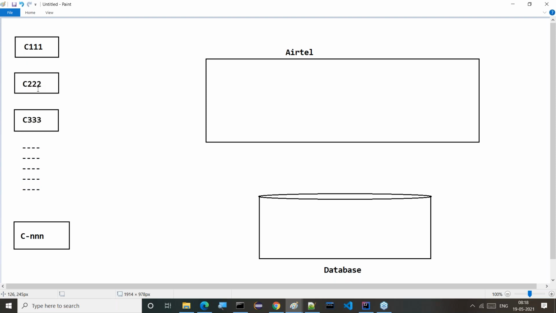Out of these persons, how many are postpaid connection customers, how many are prepaid connection customers? Which connection do you have? Is it postpaid or prepaid? Prepaid, postpaid. Yeah, simple answer.